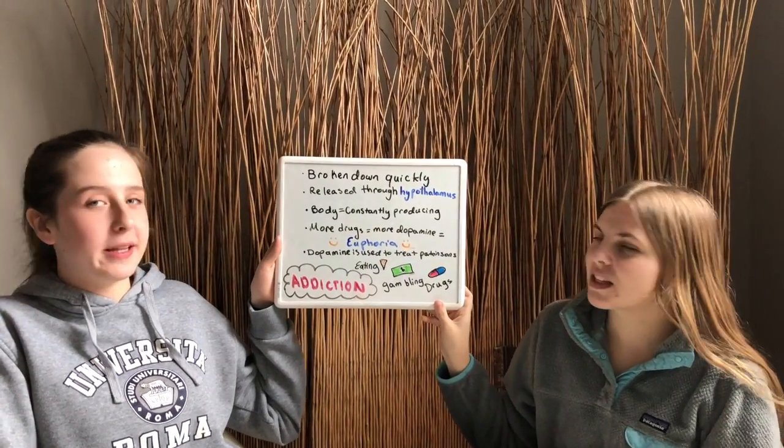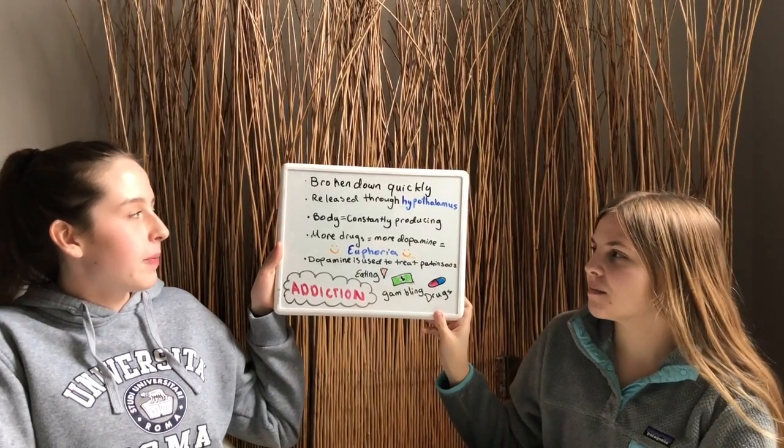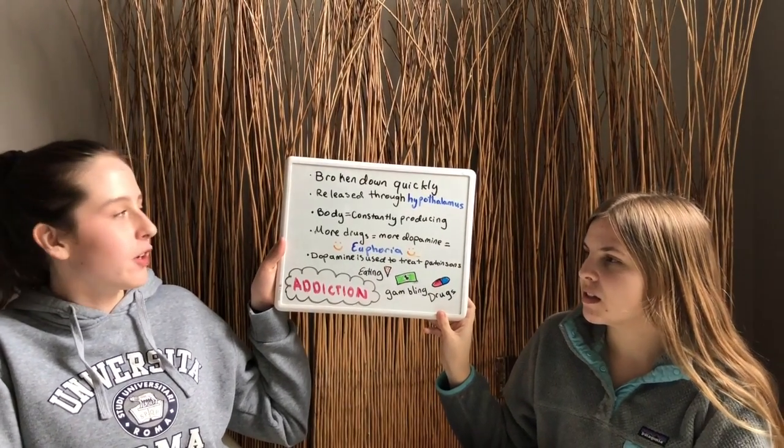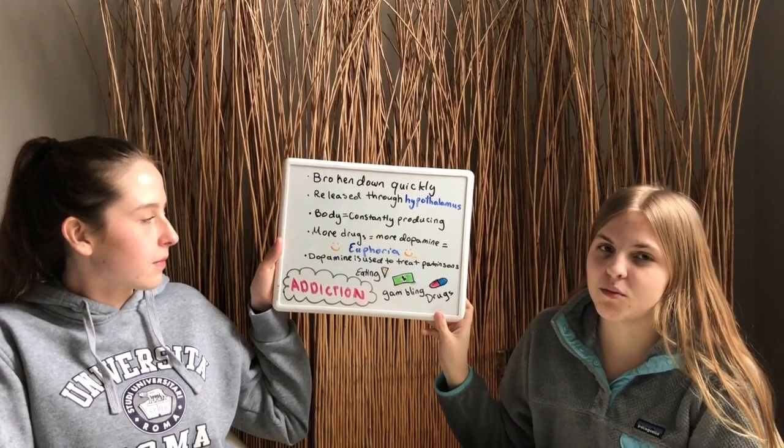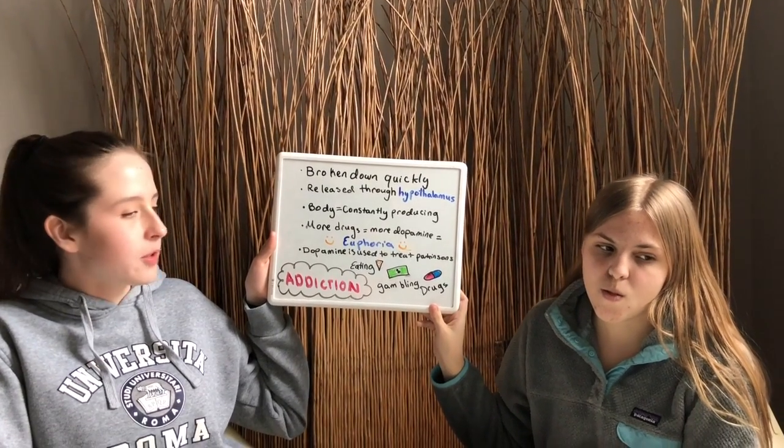Dopamine is broken down quickly. It is released through the hypothalamus. The body is constantly producing dopamine for daily function. More drugs equals more dopamine, which equals euphoria. Dopamine is used to treat Parkinson's.